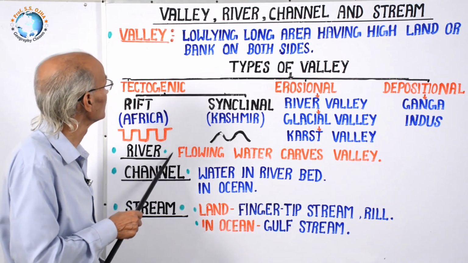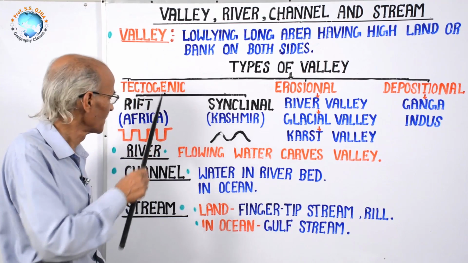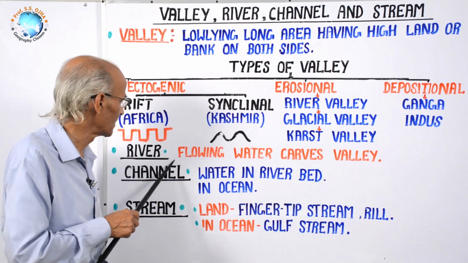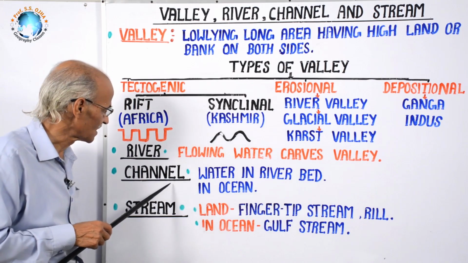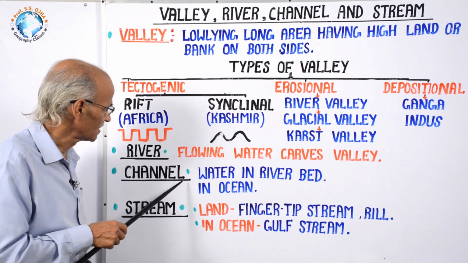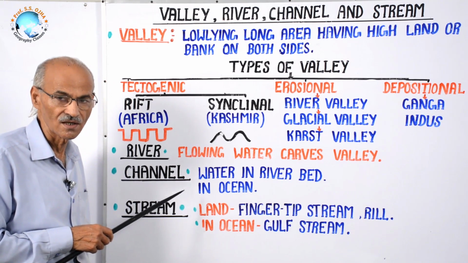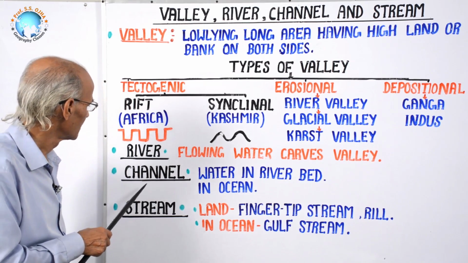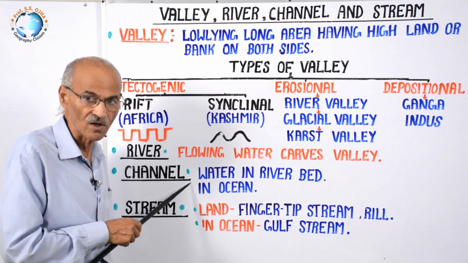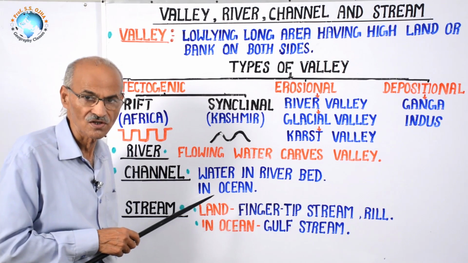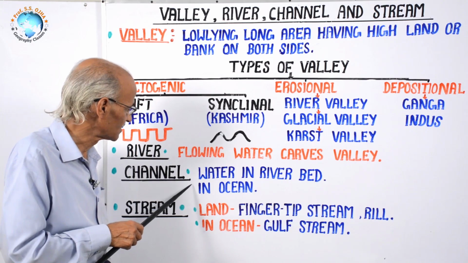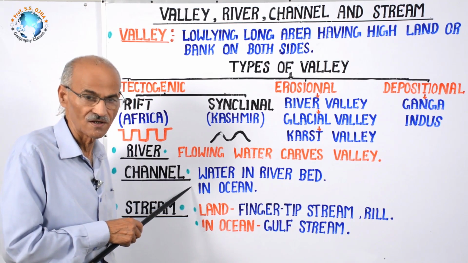So there is a difference between them. Valley is permanent; river may be there, or in the dry season, the river may disappear. And next is channel. Channel is a very important topic in geomorphology. That's why recently it has been introduced in the UPSC examination. Channel means from the starting of a river, the source point, to its mouth, the water carves a number of features and develops its valley. This is channel morphology and channel geometry that we will study in detail.